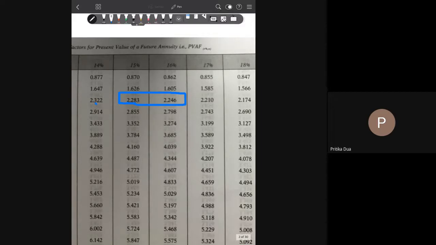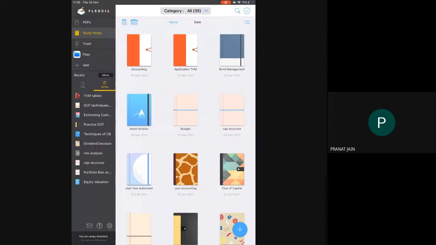So this is coming between 15 and 16%. So let's first decide on the discount rates and then let's see what the NPV is coming to.